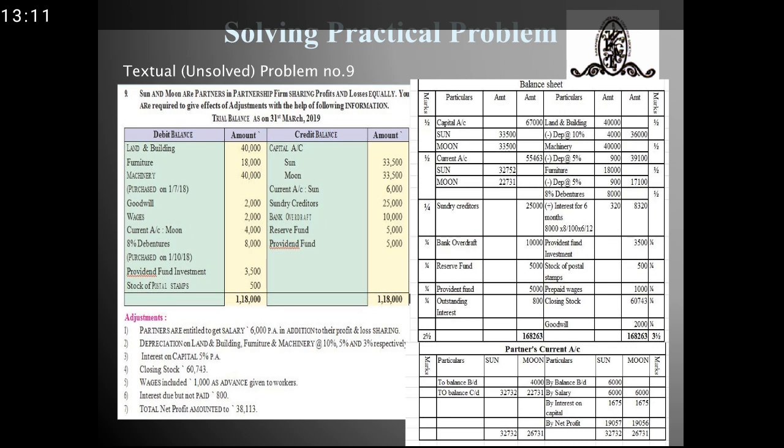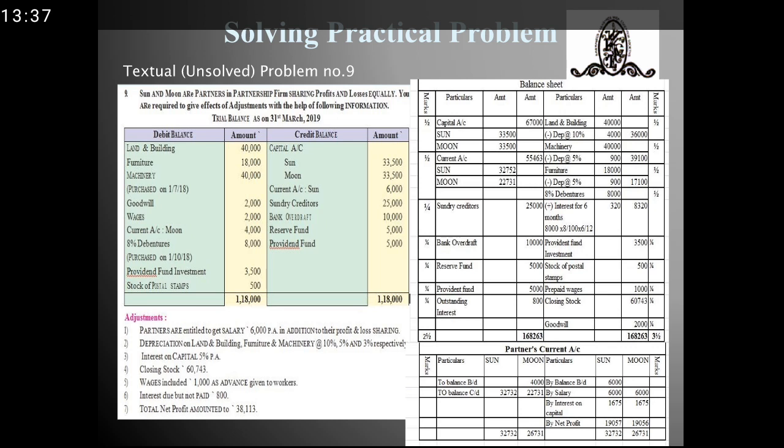So my outer column comes with 17,100. Debentures were purchased by the company. So 8% debentures were there, and it amounted to 8,000, whereby I added the interest for the 6 months, that is 320 rupees. And the outer column comes with 8,320.